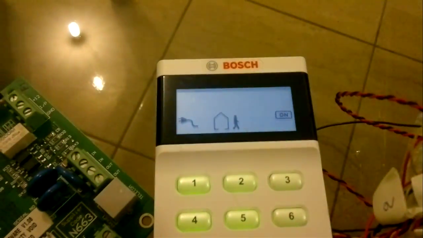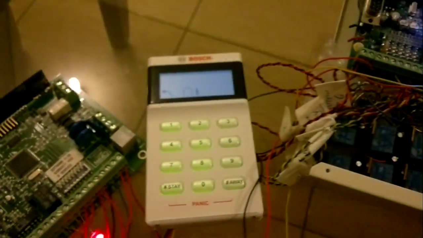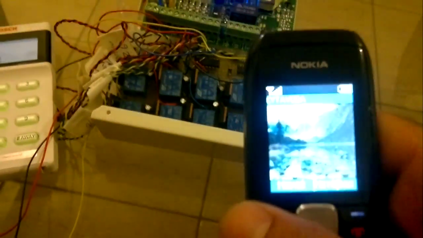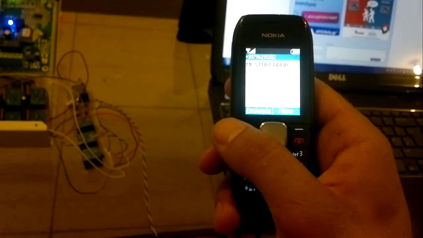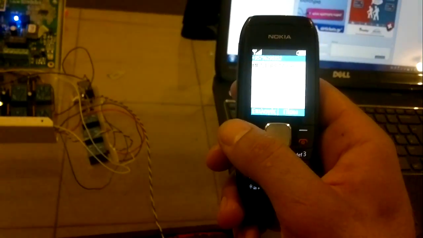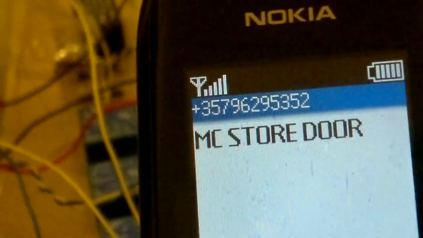Now the system is armed. And let's say we open zone 4. We have alarm, and in a while we're gonna have a message. What is this zone 4? Got message. I will try to, as you see, I cannot make that. I will try to make zoom with my mobile. MC store door.